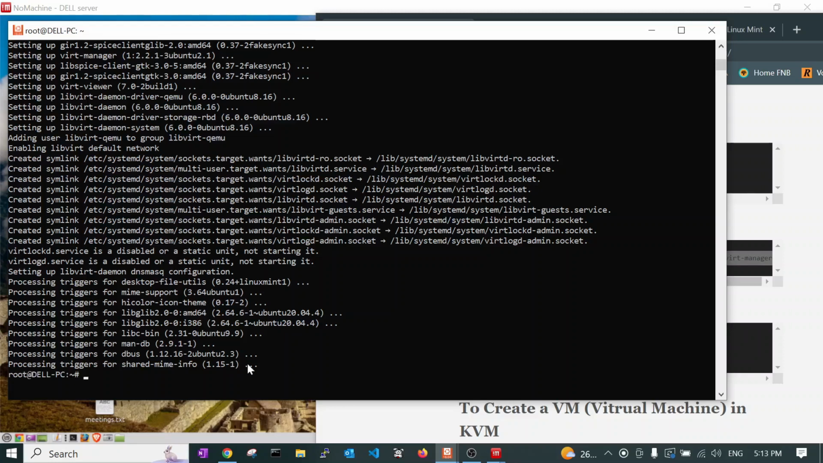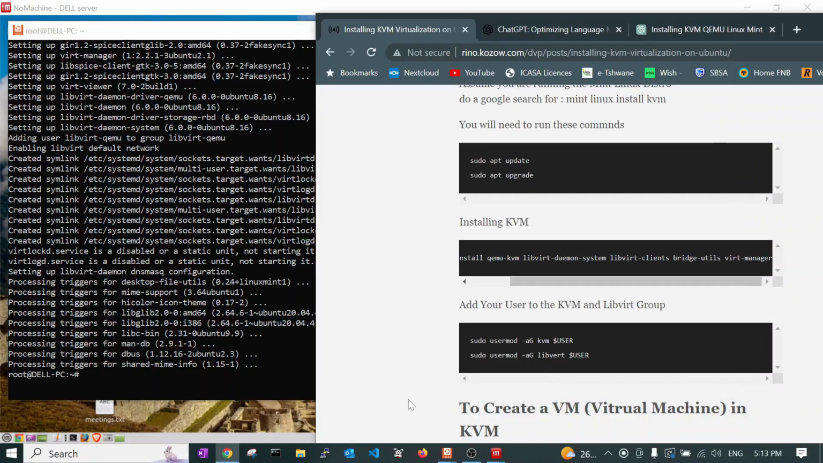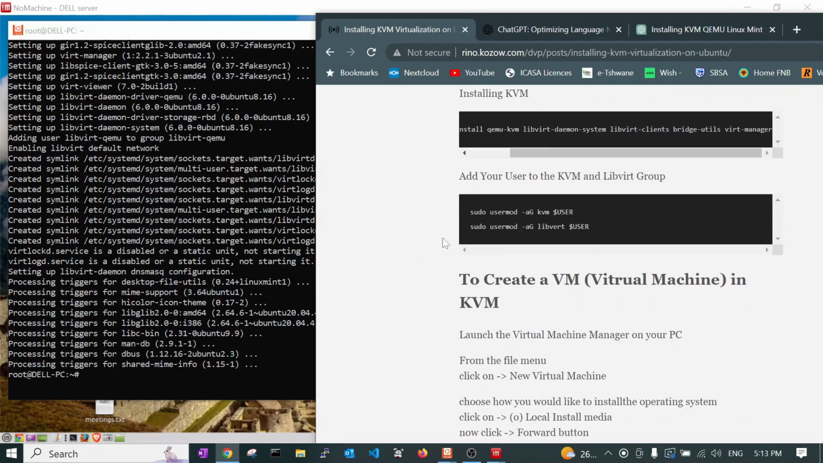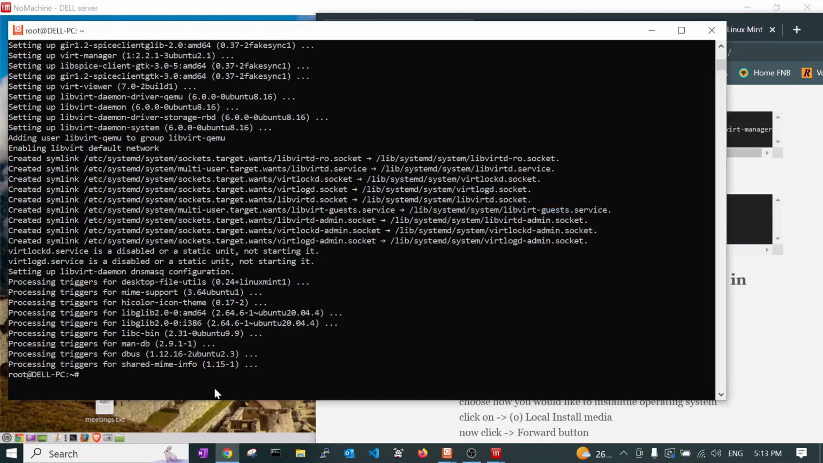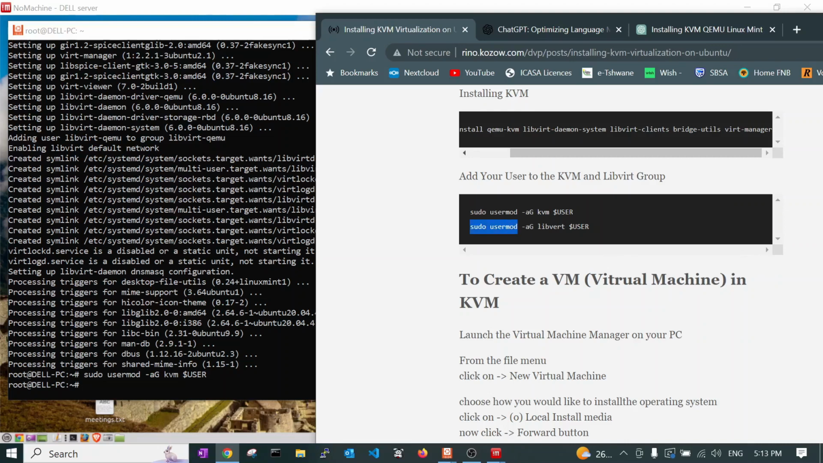Now that we've installed the software, we need to add your user to two groups. There's the KVM group and there's the libvirt group. Let's first add the user to the KVM group. And now add the user to the libvirt group.